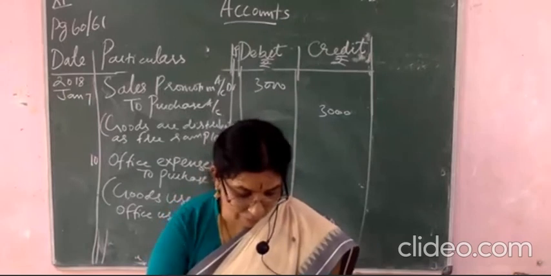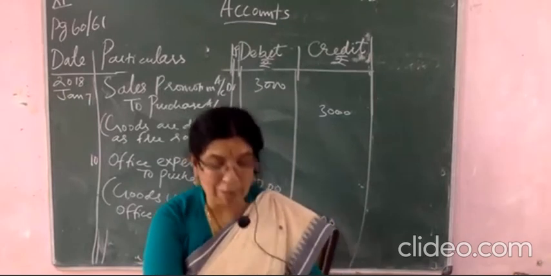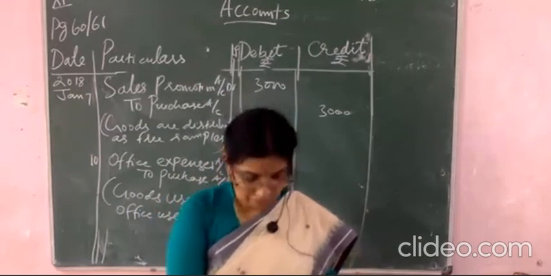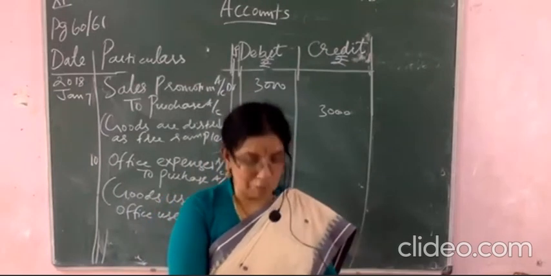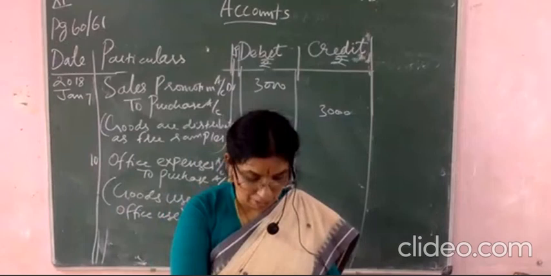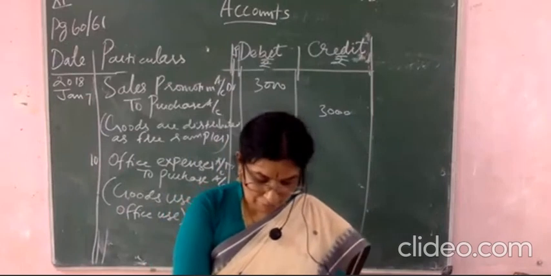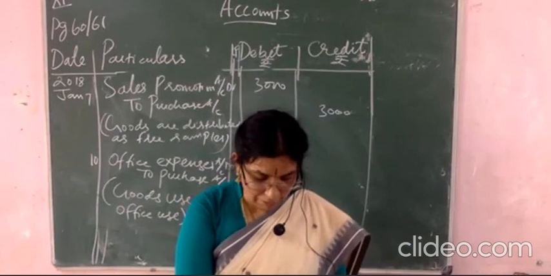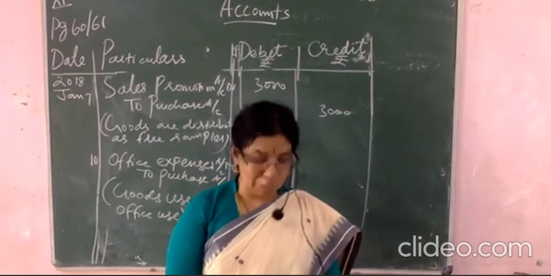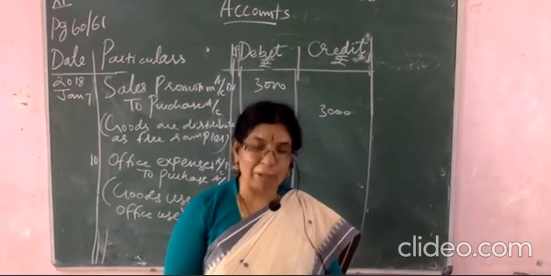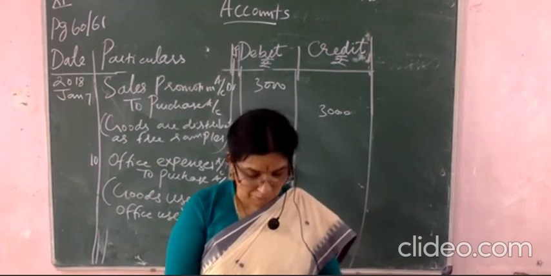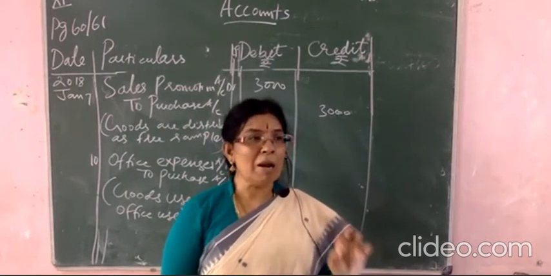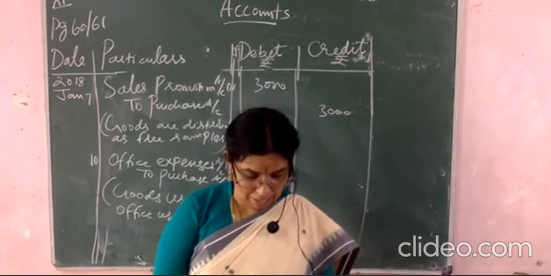Okay, commenced business with the cash. So the first one, what we did, whenever investing the cash in the business. So Arun's capital. Whose capital is this? Arun's capital. Arun's capital is crediting. The cash is debiting. So 2018 January 1, cash account debited to Arun's capital account. So what is the narration you will write? Arun commenced business with cash.